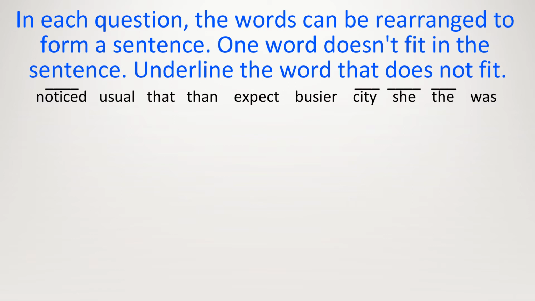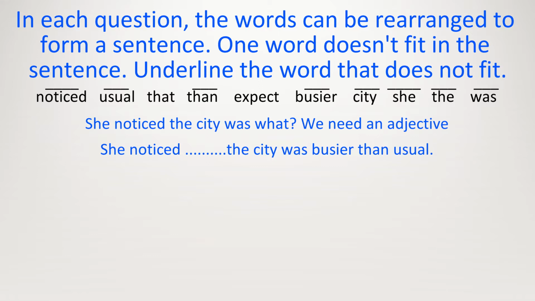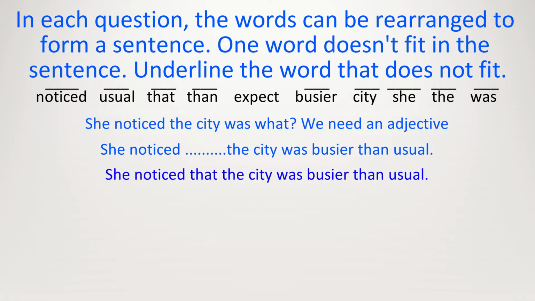We are comparing it to how the city normally is. She noticed the city was what? We need an adjective. And the adjective here is busier. So far we have she noticed the city was busier than what? Normal. And what's a word for normal? Usual. At the moment we have two words left, that and expect, and we should just change our minds and put that somewhere. Instead of saying she noticed the city, she noticed that the city was busier than usual. Therefore, the word we did not use is expect.